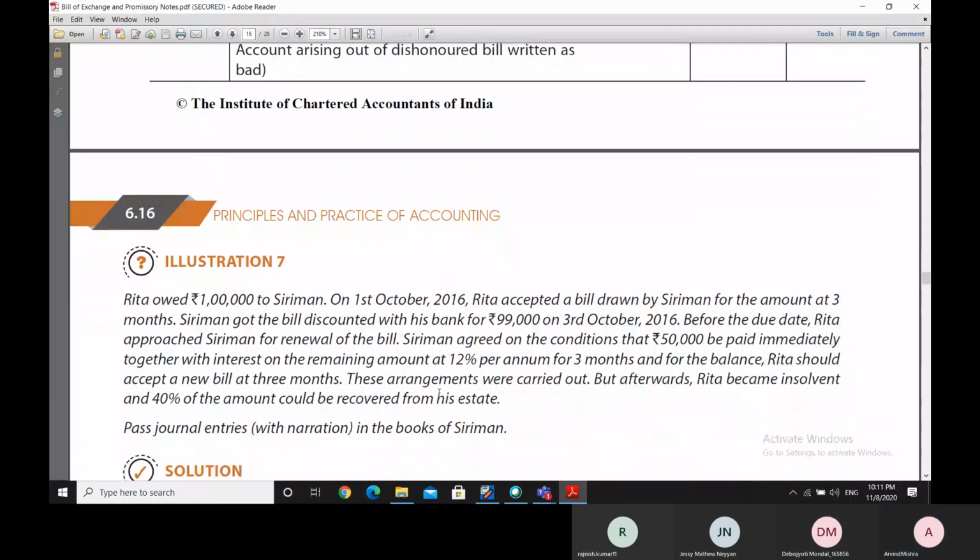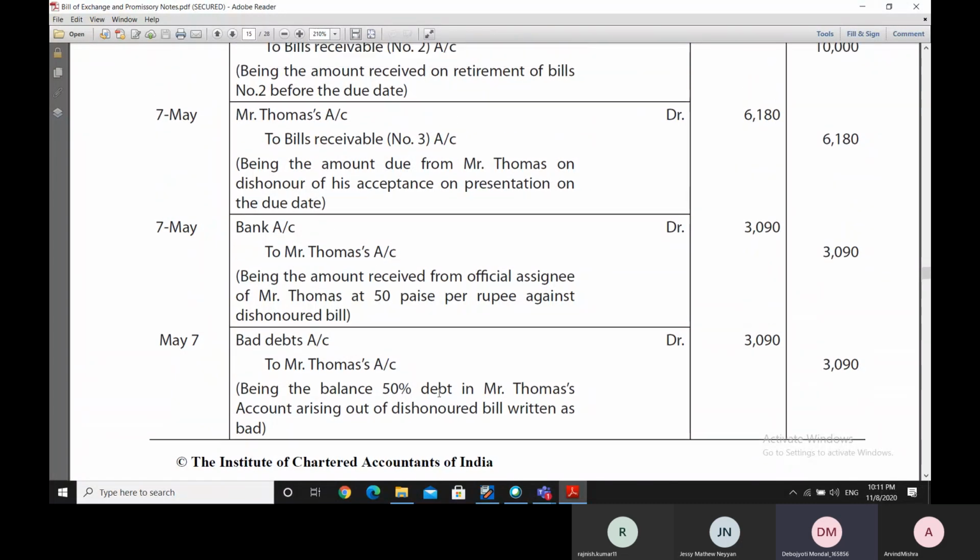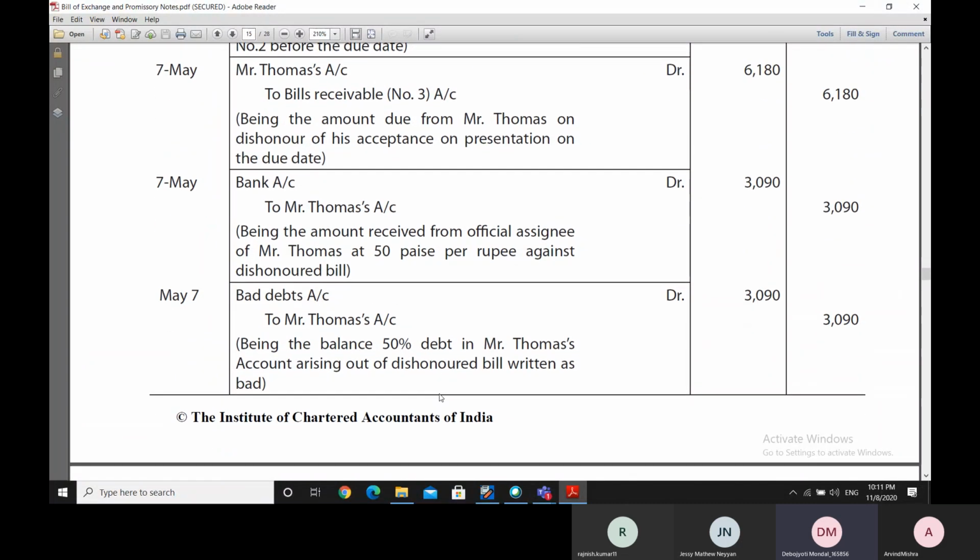Sir, in case of a bad debt account, how do we actually make the entry? Means how do we visualize an entry while making into a bad debt account? Because the amount doesn't exist actually physically, hence it's a bad debt.